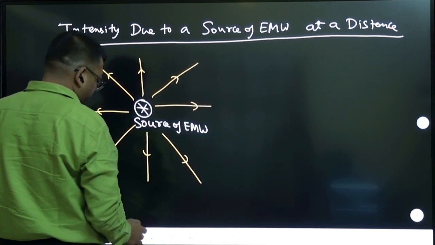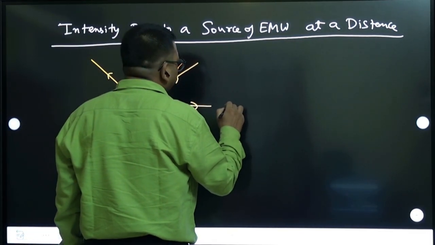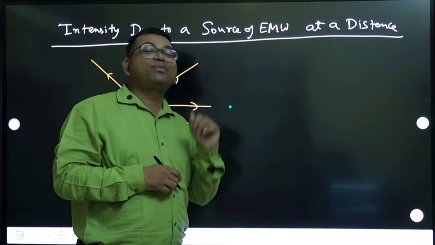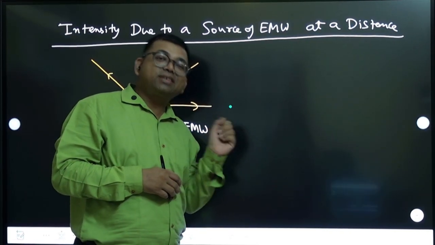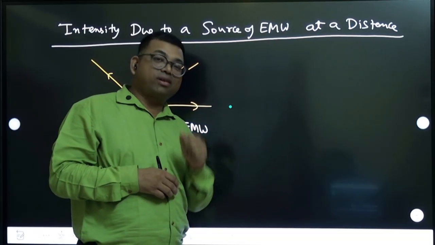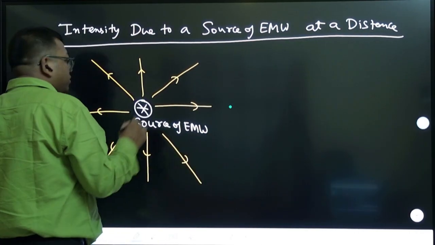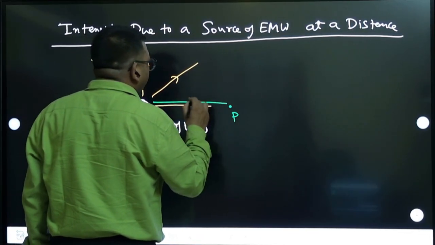Now suppose they ask what is the intensity at this point, or what is the amplitude of the electric field at that point, or the amplitude of the magnetic field at that point. How to calculate? That type of question can come in NEET or JEE. Suppose this point is P, at a distance r from here.